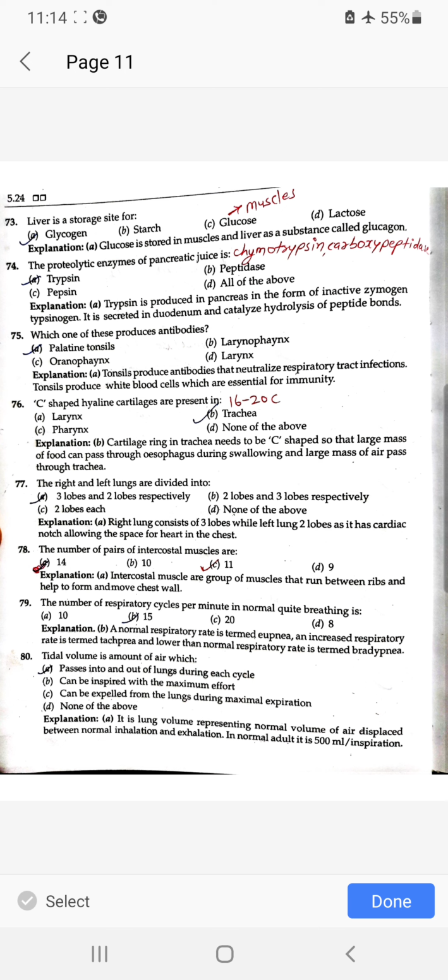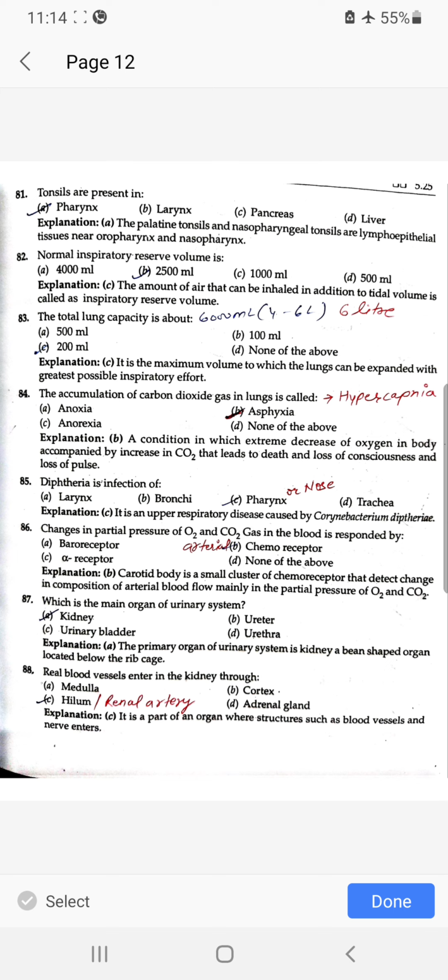The number of respiratory cycles per minute in normal quiet breathing is 15. Tidal volume is the amount of air which passes into and out of lungs during each cycle. Tonsils are present in pharynx. Normal inspiratory reserve volume is 2500 ml. The total lung capacity is about 6 liters. The accumulation of carbon dioxide gas in lung is called hypercapnia.